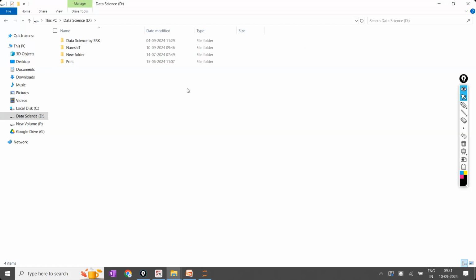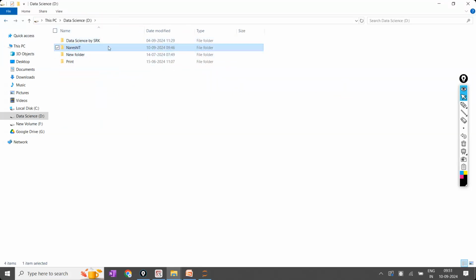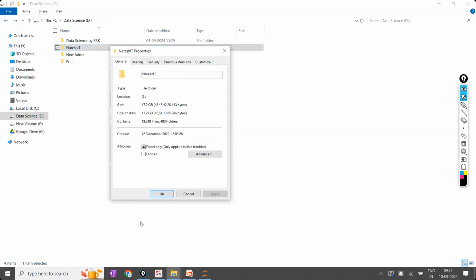Okay. After I execute this, these are the folders now, multiple folders and all these things are there. The entire data I'm having is approximately 17 GB. What is this 17 GB? One of my most important ones.